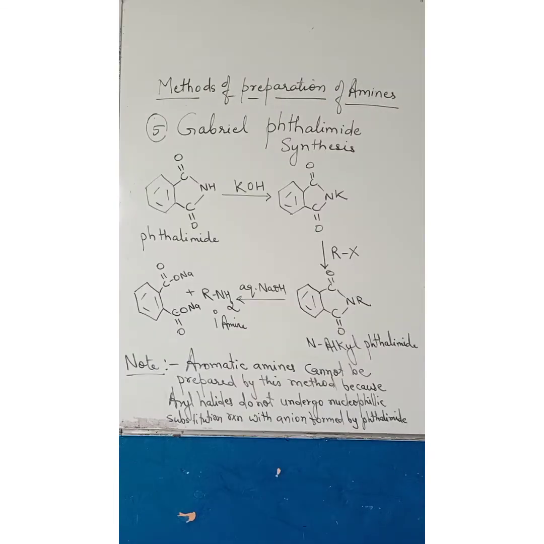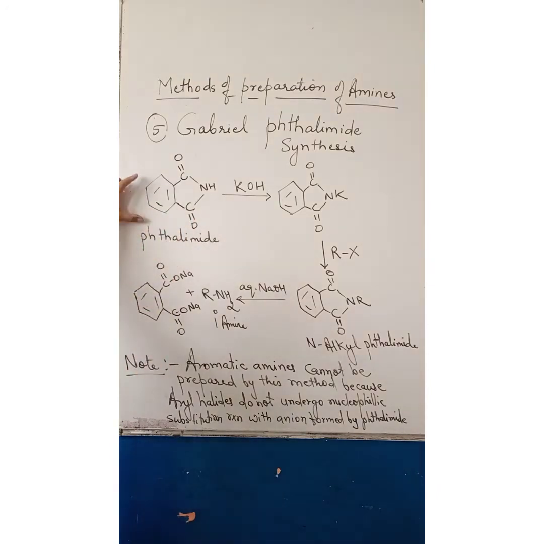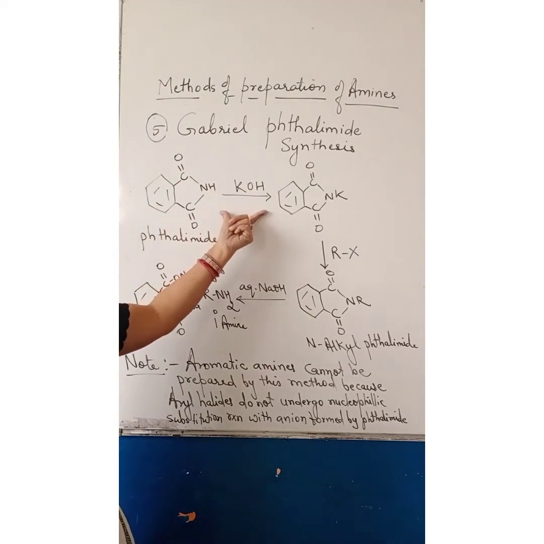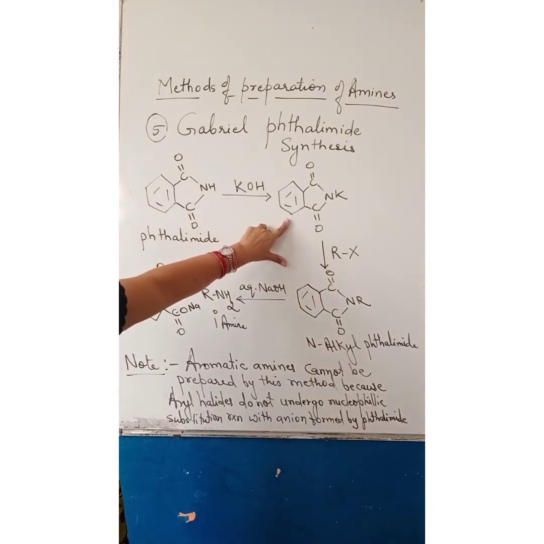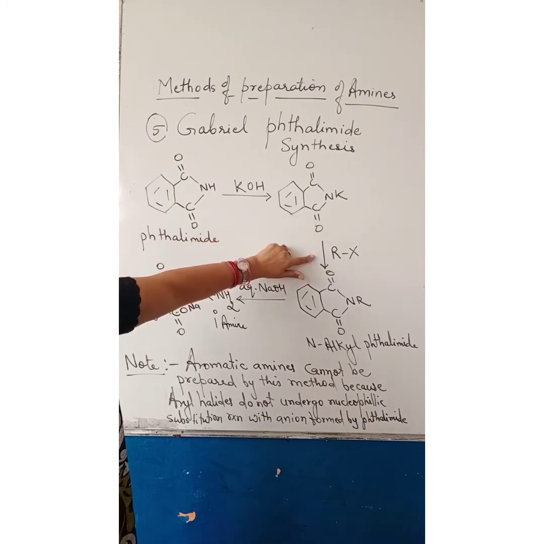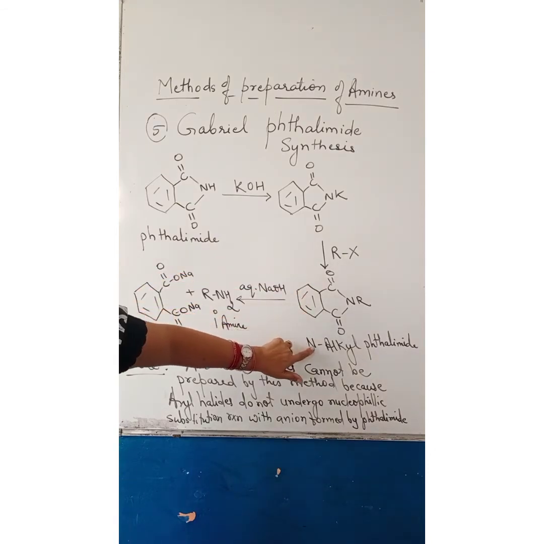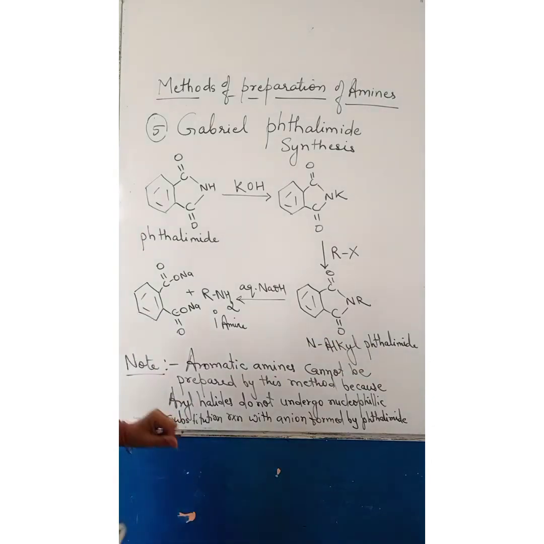The next method of preparation of amines is by Gabriel phthalimide synthesis. Phthalimide, this is the closed ring structure of phthalimide. Benzene ring, C double bond O, NH, C double bond O. When phthalimide is treated with KOH, it forms the potassium salt of phthalimide. This potassium salt of phthalimide reacts with alkyl halide to form N-alkyl phthalimide.